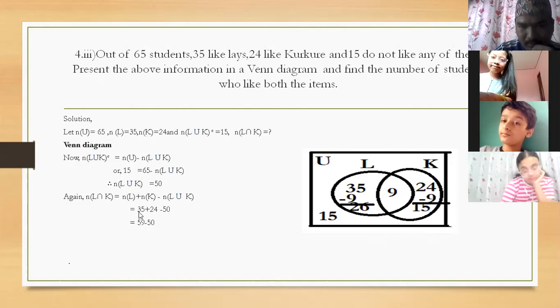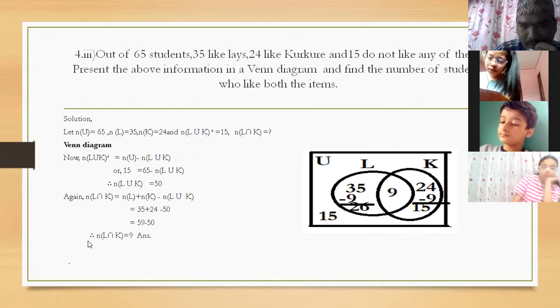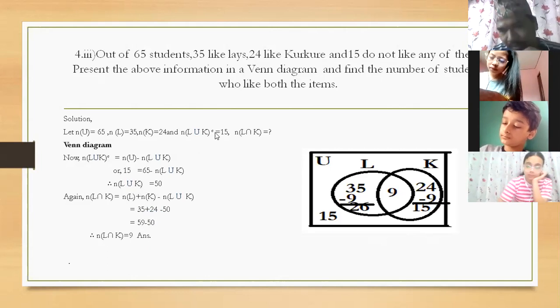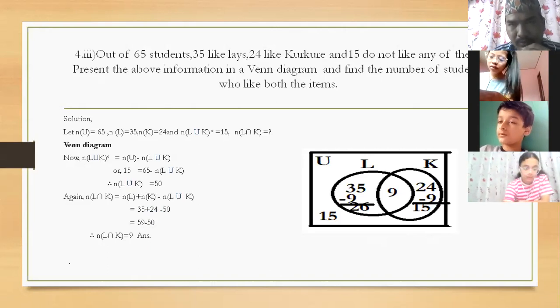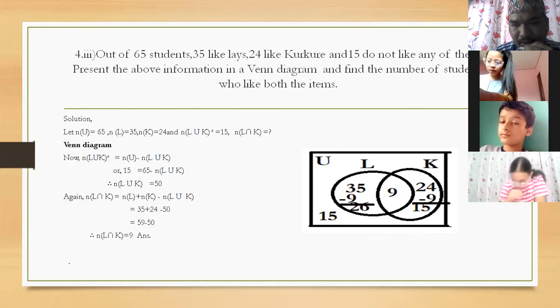50. 35 plus 24, 59. 59 minus 50, what will be there? Therefore, n(L intersection K) is 9. Are you clear, children? Yes, sir. Very good.